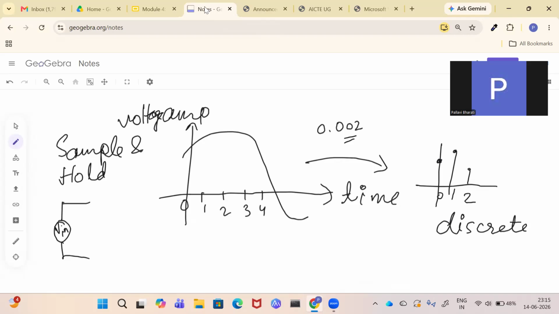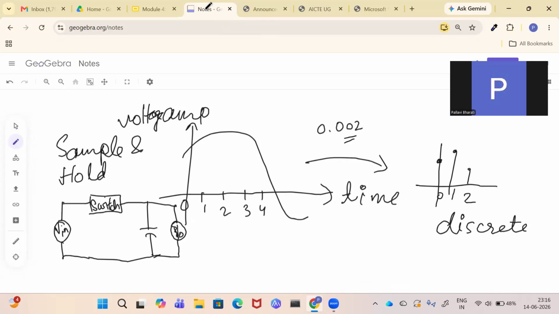And there is a switch here. Now this switch can be made of MOSFET or BJT. And then you have a capacitor which will hold the value for the time the switch is on. And on this side, you can put a resistor or something else to get the output voltage. Okay, so this is your V input, and this is the V output.